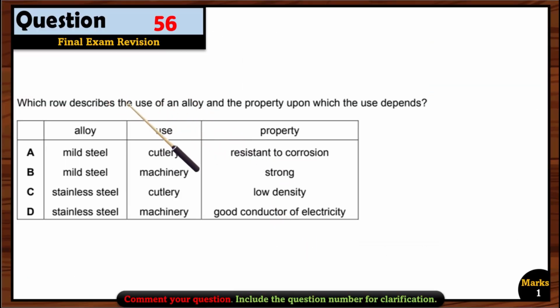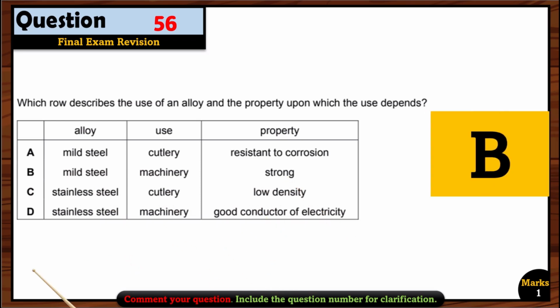Question 56. Which row describes the use of an alloy and the property upon which the use depends? So now let's see one by one. Alloy is mild steel. It is used in making cutlery. Wrong. Mild steel is used in making machinery. Stainless steel is used in making cutlery. And then stainless steel is used in making machinery, good conductor of electricity. That is not the reason. So mild steel is the right option here because of its strength we use it in making different types of machinery. So option B is the right option here.